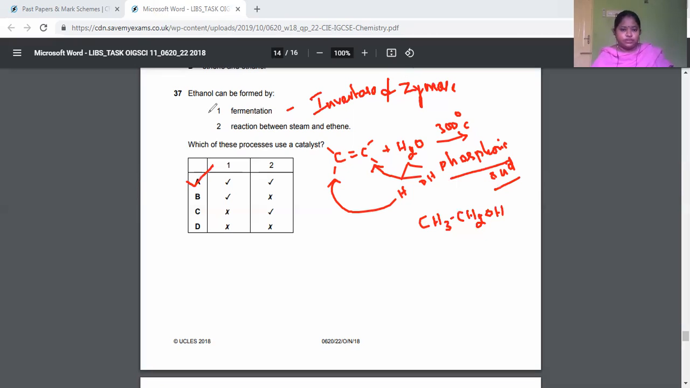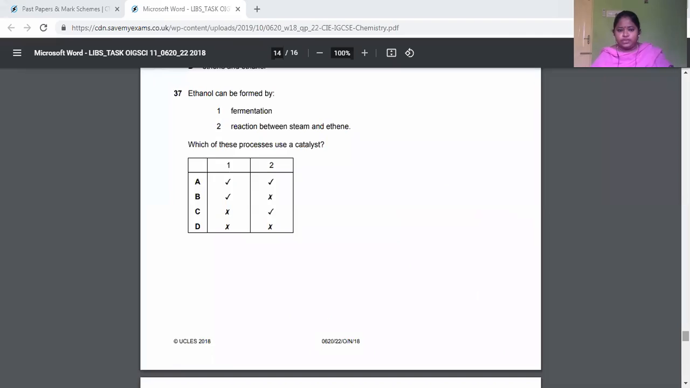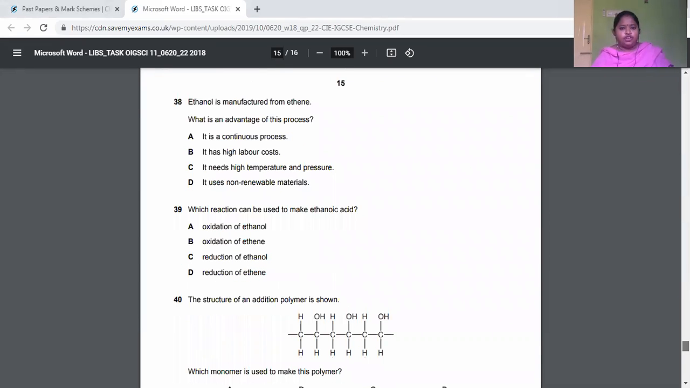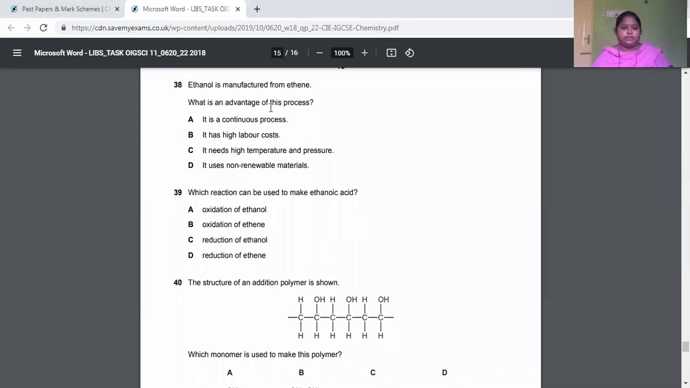Yes, let's move on to the next one, which is the 38th question. Ethanol is manufactured from ethene. What is an advantage of this process? Yes, from ethene, just now we have seen ethene plus steam leads to ethanol. It is a continuous process, continuously you can get it. So that is the advantage. But high labor cost, no. High temperature and pressure, no, it's just 300 degrees Celsius. It uses non renewable material, no. So it's just a continuous process.